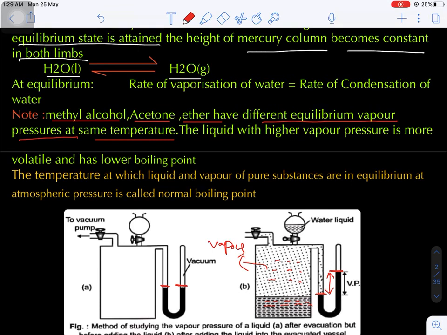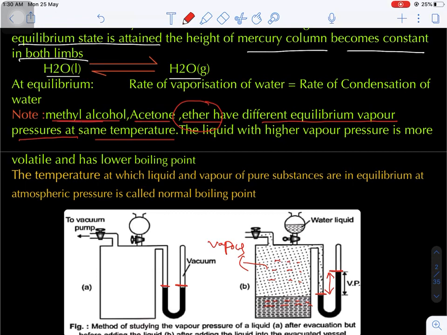Depending upon the intermolecular force of attraction, the vapor pressure of a liquid changes even though the temperature is constant. Now if you see ethers, ether does not possess any hydrogen bonding. That means ethers have very weak intermolecular forces of attraction, so they try to escape into the vapor phase. So the vapor pressure of ether will be very high compared to methyl alcohol and acetone. Are you getting my point?